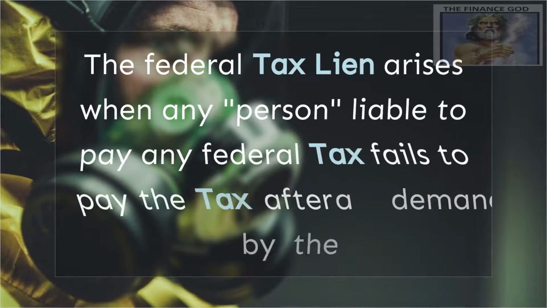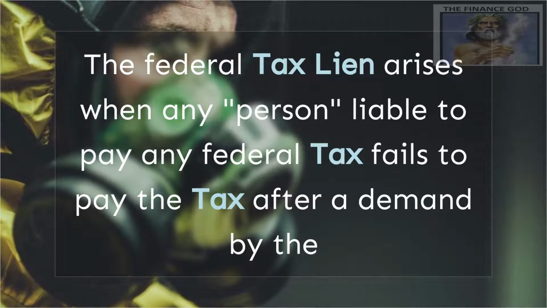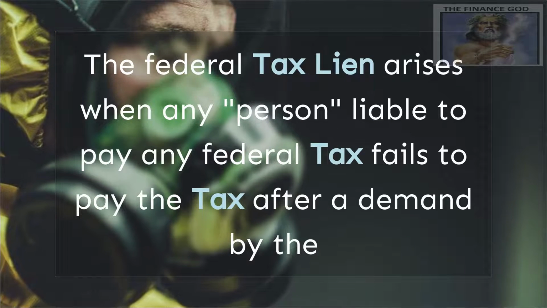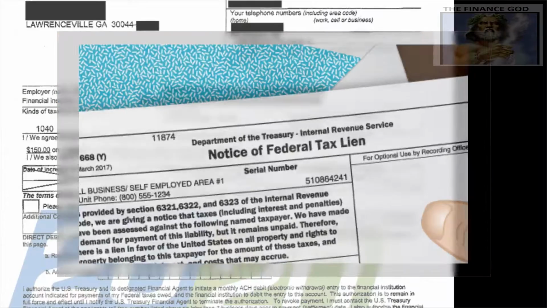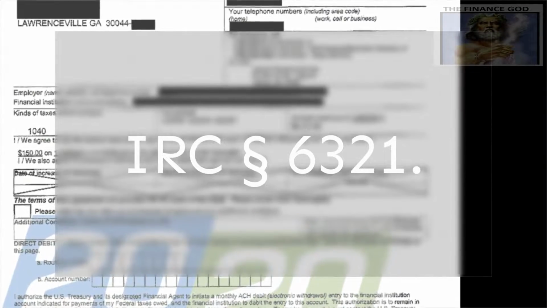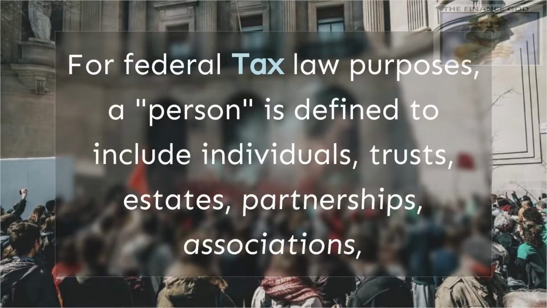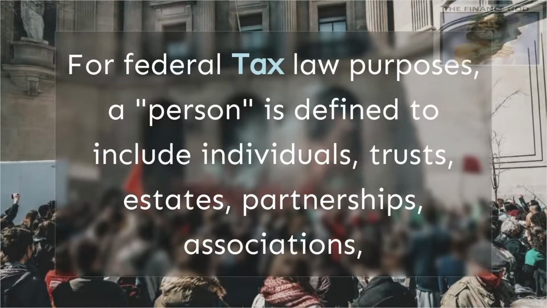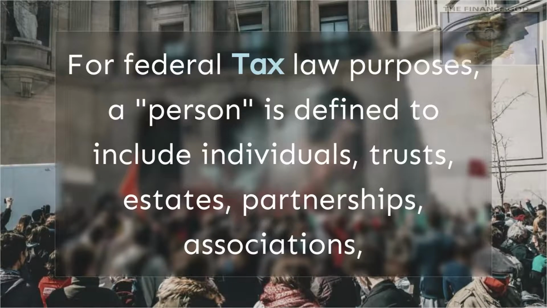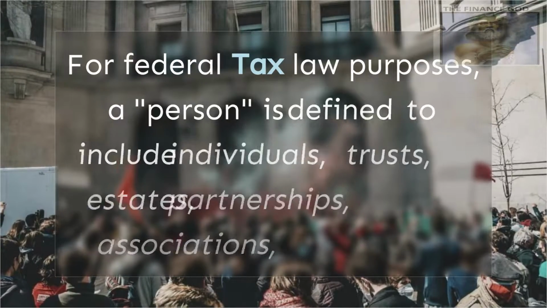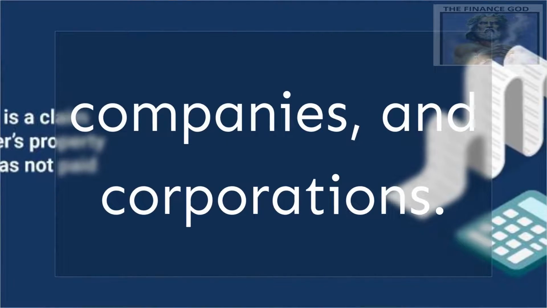The federal tax lien arises when any person liable to pay any federal tax fails to pay the tax after a demand by the government for payment. IRC Section 6321. For federal tax law purposes, a person is defined to include individuals, trusts, estates, partnerships, associations, companies, and corporations.